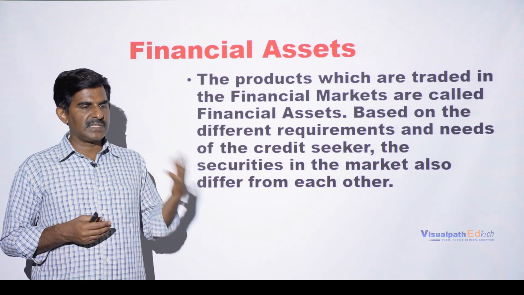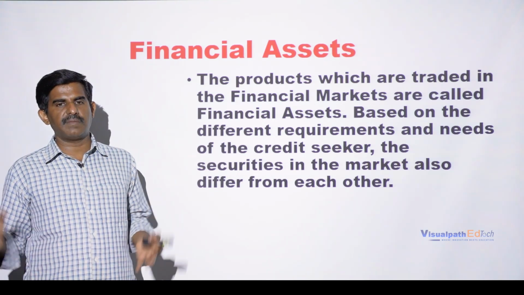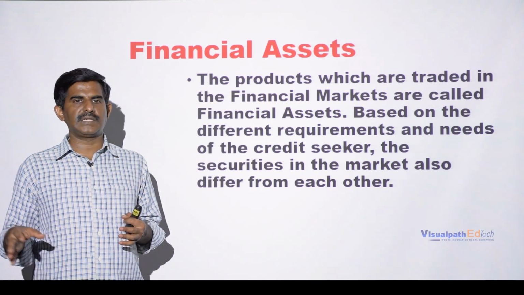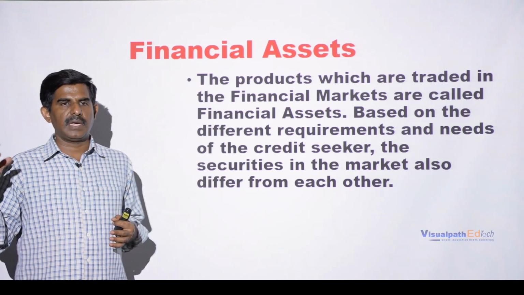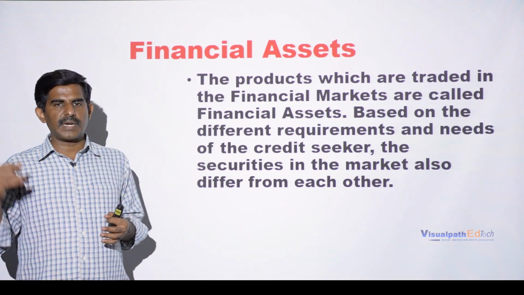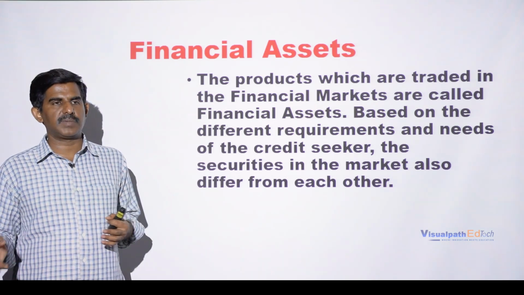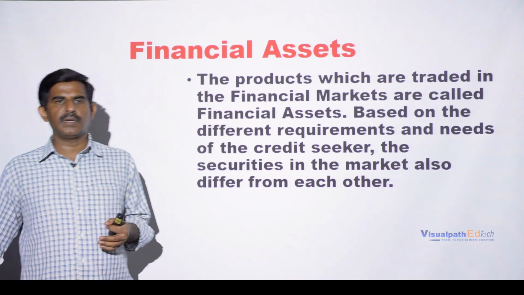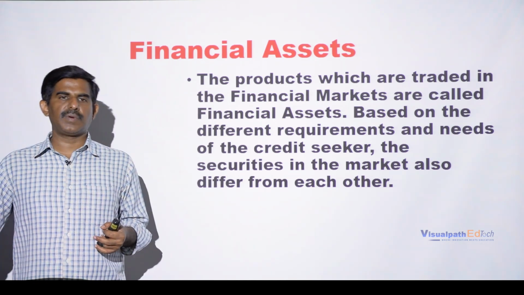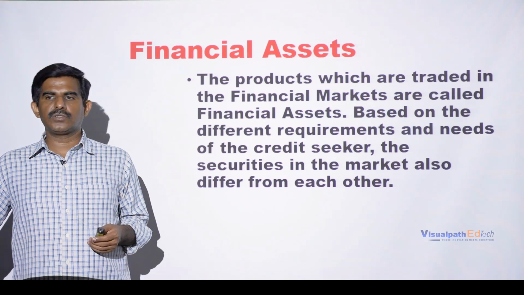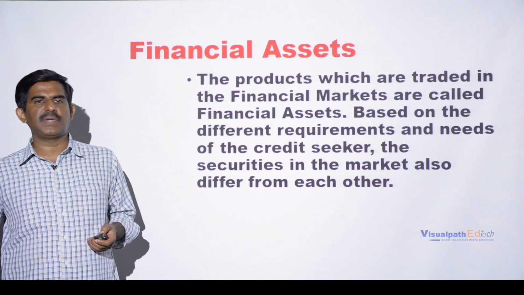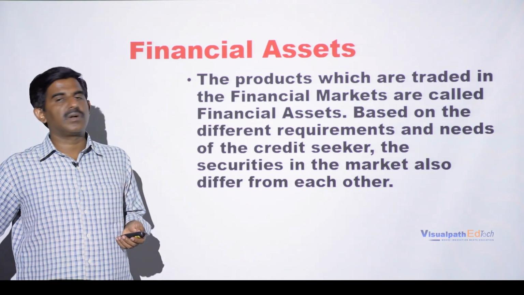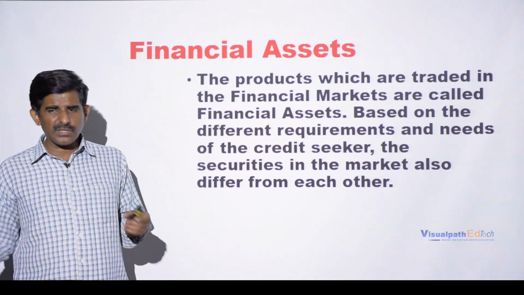Once you invest in financial assets, some security will be given to you saying that you, being an investor, have made an investment in so and so financial asset, maybe a share or units of a mutual fund, and you are entitled to ownership in this particular company, or you are eligible to get interest as you buy a bond. If you take an insurance policy, you will be provided a policy document, and as per the policy document you are eligible to get some compensation on the happening of an event. This is called a financial asset. It's not a physical asset.